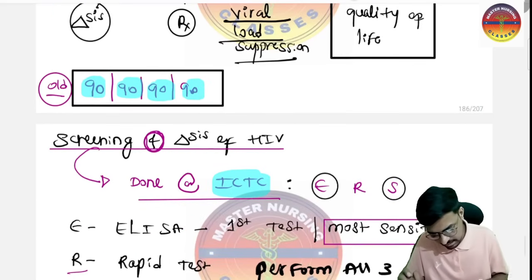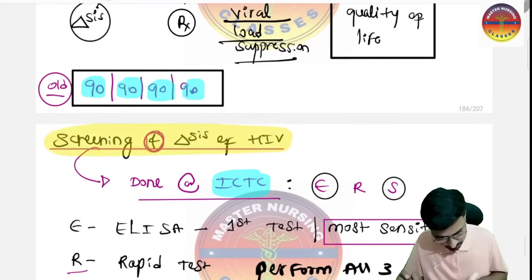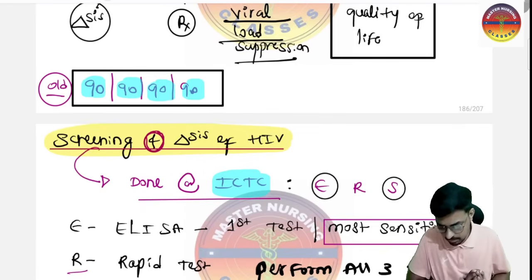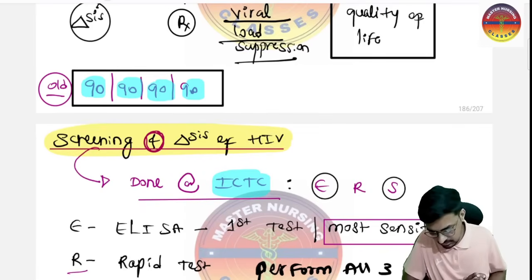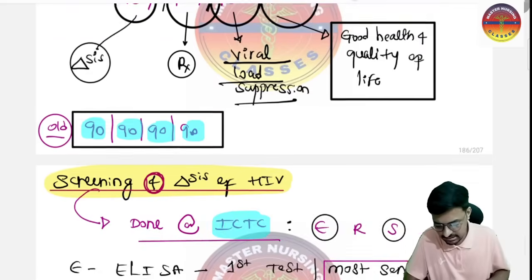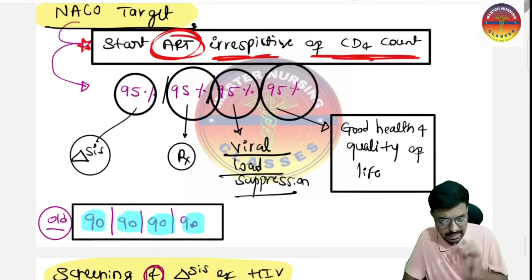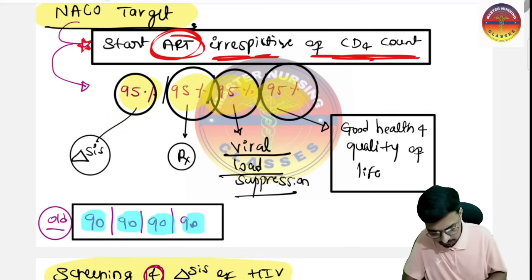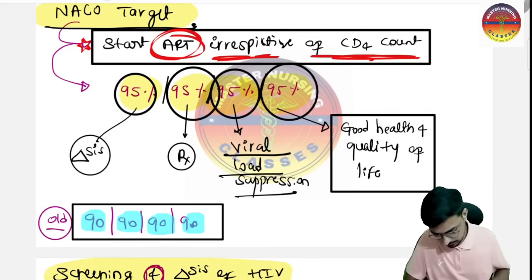The screening and diagnosis of HIV. This is very important for the exam. We are going to keep in our mind the screening of HIV and the diagnosis of HIV. Please do remember, now we are not following the 90 targets. According to the latest NACO guidelines, we have this target: 95, 95, 95. I hope it is very much clear, right?